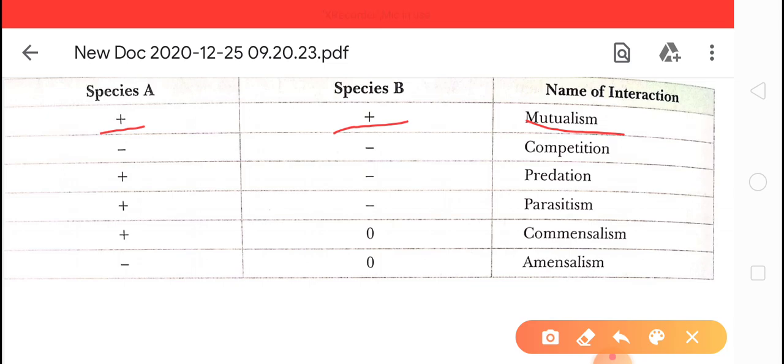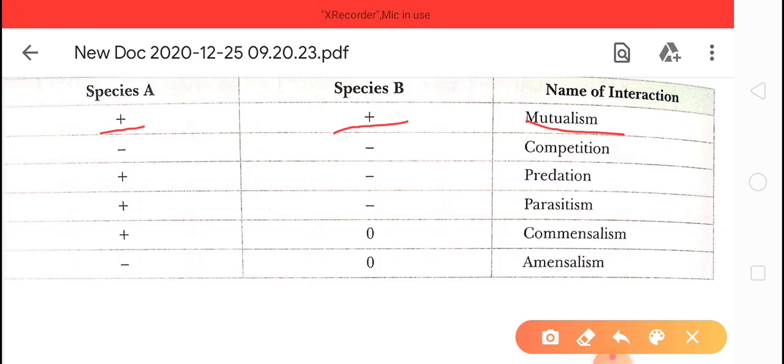Next is competition. In competition, both species A and species B will be harmed. Predation: one species will get the benefit and the other will be harmed.